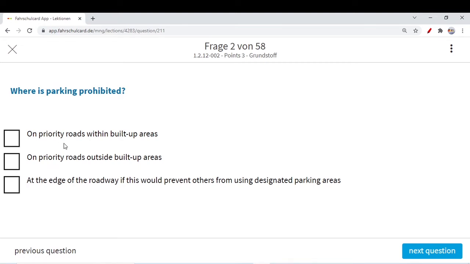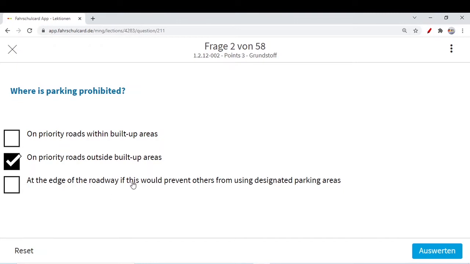On priority roads within built-up areas? No. On priority roads within built-up areas, like where your houses are actually, there you can park. It's not a problem. On a priority road outside built-up areas, you cannot park on the roadway. You cannot park on the roads outside built-up areas. You can either park in the parking area or on some hard shoulder if you want.